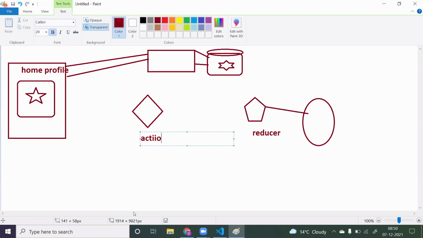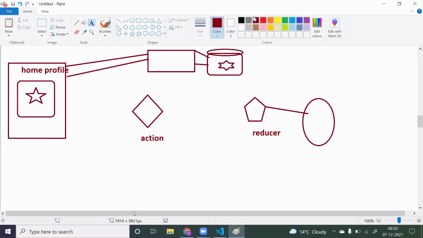Now this component has the data, so it will simply give that data to this particular action. The action will give that data to the reducer. Once the data is present with the reducer, and this reducer is registered with Redux, Redux will come to know the data is with the reducer. It will take that data from the reducer and store it in your Redux store. That's it, now the data is stored in your Redux store.